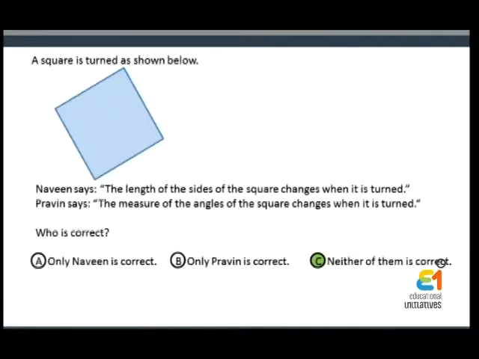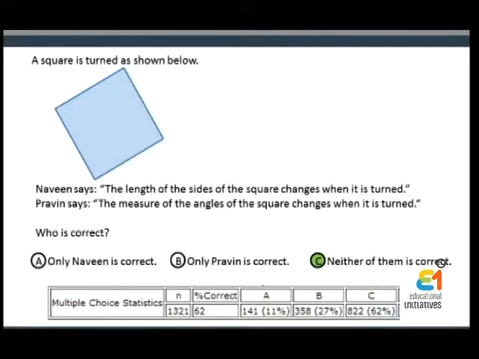What do you think would be the percentage of students who answered the question correctly? Let's take a look at the performance data for this question. 1,321 students attempted this question, out of which only 62% students were able to answer the question correctly. An alarming 27% students chose option B as their answer, which means they think that the measure of the angles of the square changed after it is turned. Also, 11% of the students think that when a square is turned, the length of its sides also changes.